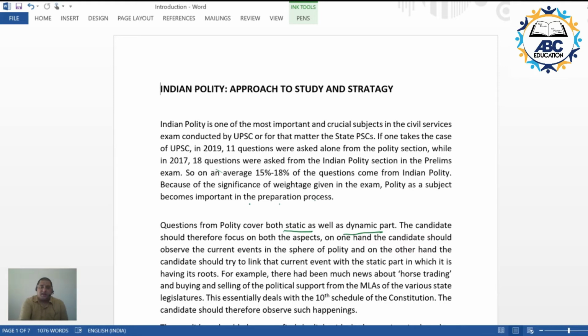The candidate should focus on both the aspects.